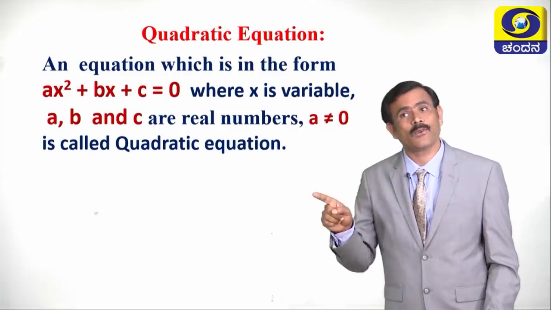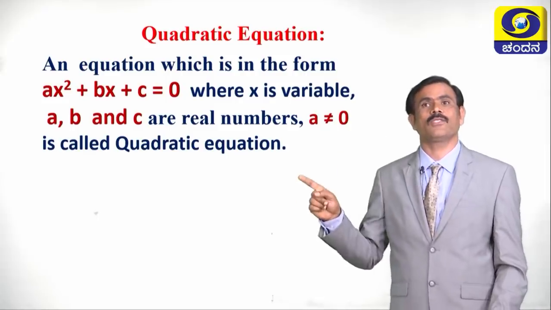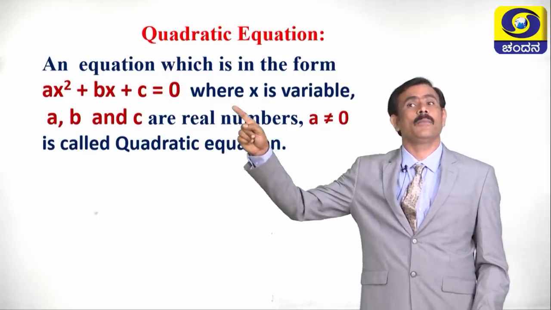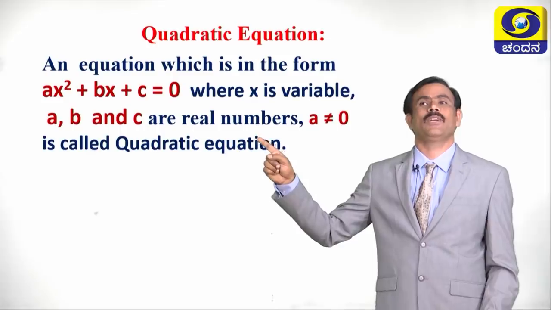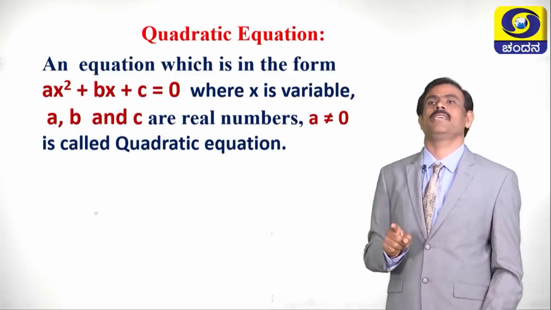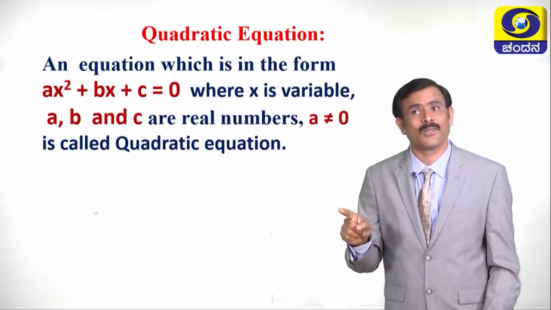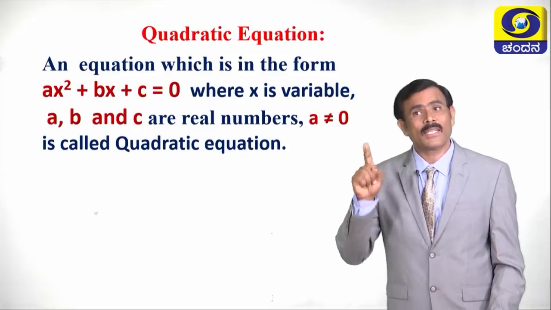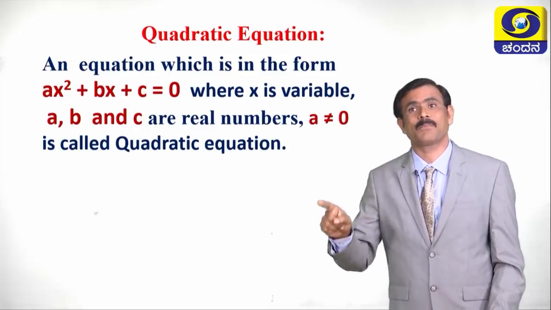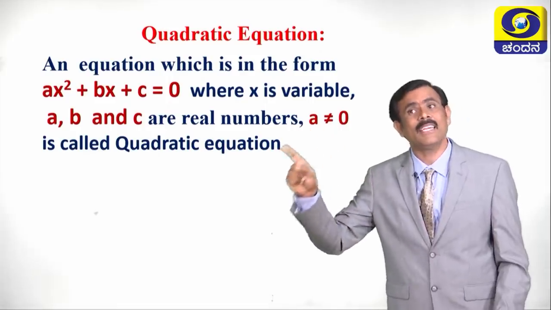Suppose a equals 0, what happens to the equation? If a equals 0, ax square becomes 0 in the equation. Then the equation becomes only bx plus c equals 0. Then what type of equation is bx plus c equals 0? It is a linear equation.